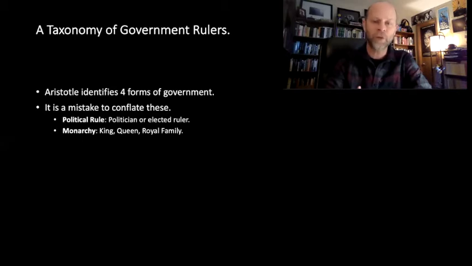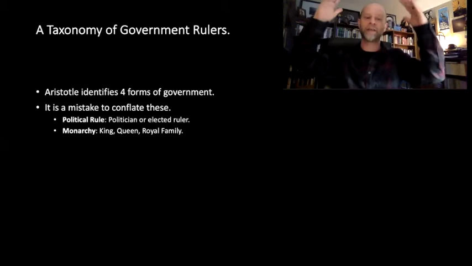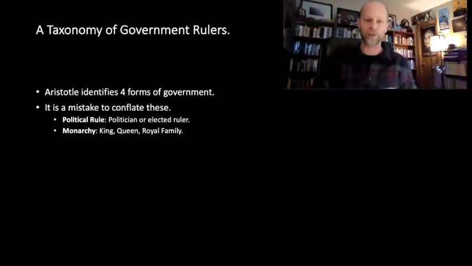Another form of government that Aristotle talks about is a monarchy. This would be a form of government that has a king or a queen at the top, at the apex of the ruling body, right? So it would be a kind of royal family, maybe by divine right or maybe in some other form. And of course, we have monarchies in existence today and have since Aristotle's time. So we can use those forms of monarchies to think about what Aristotle means here.